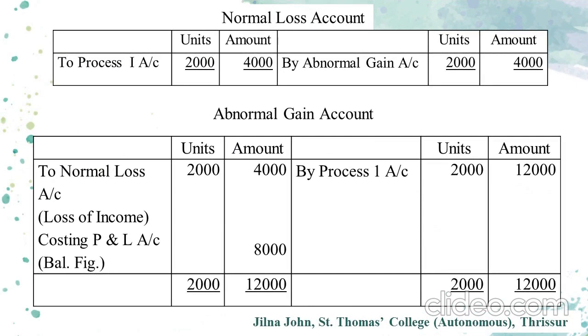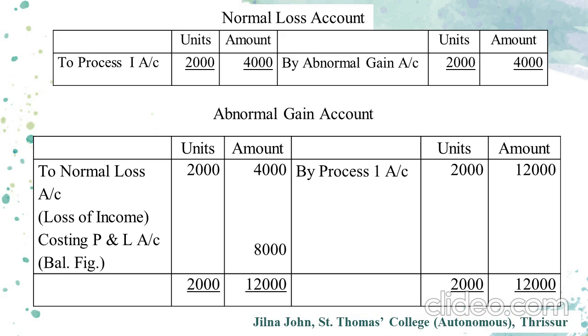Then comes the preparation of normal loss account and abnormal gain account. First of all, we'll have a look at the normal loss account. So we got from process 1 the normal units as 2,000, which has a scrap value of 4,000 rupees. That is 2,000 at the rate of rupees 2, we will be getting an amount of 4,000. For adjustment of the scrap value of the abnormal gain, the journal entry is abnormal gain account to normal loss account. So here in normal loss account, we will post the same entry by abnormal gain account 2,000 units amounting to 4,000 rupees.